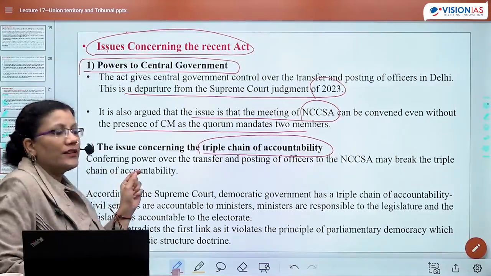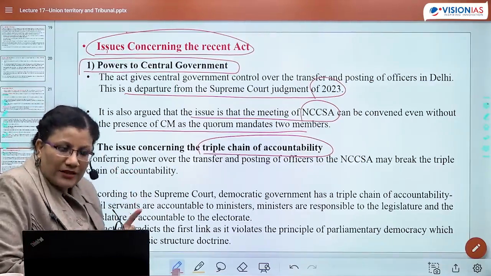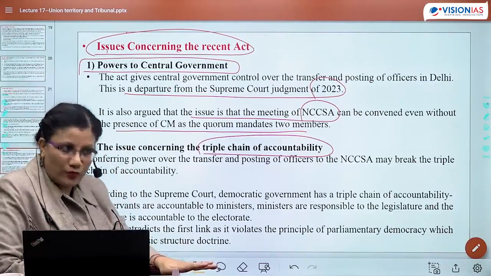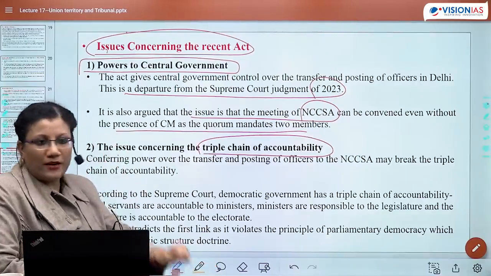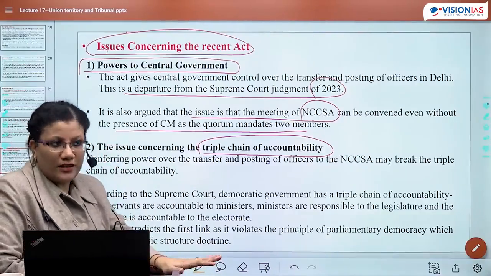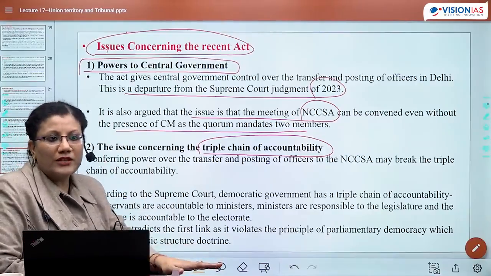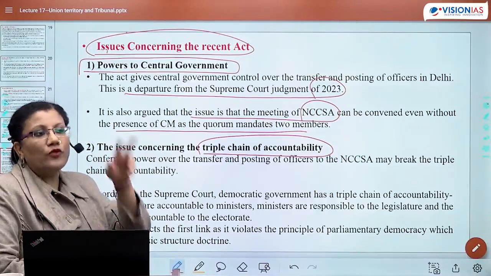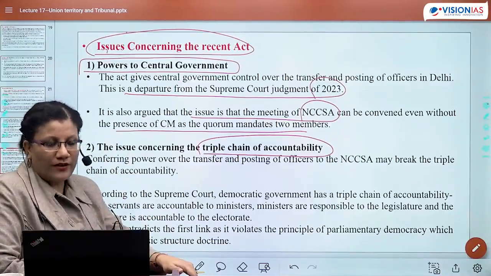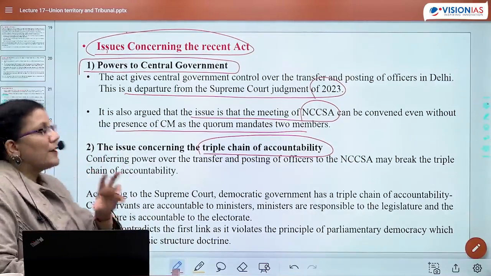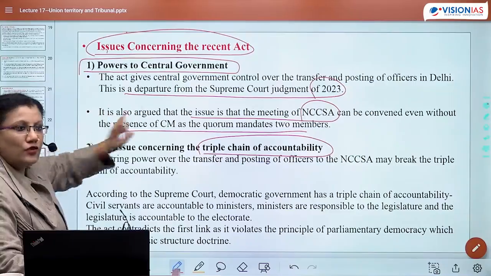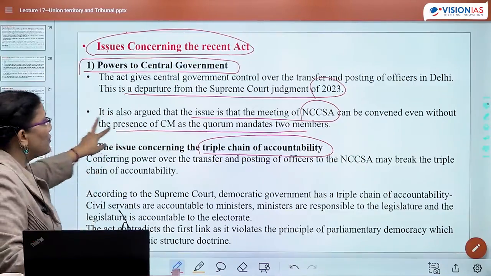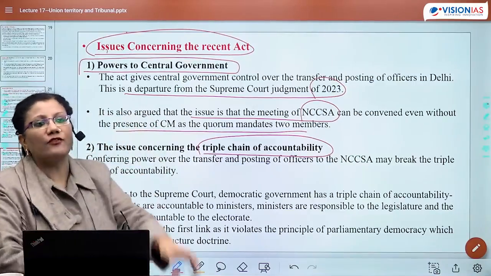The next issue is that this committee, which is being set up for dealing and deciding on cases of transfer and posting, would be a 3-member committee, wherein the CM will be the chairperson, one of course would be the chief secretary, another of course would be the principal secretary, both from the Department of Ministry of Home Affairs. But the issue is that as far as quorum is concerned, 2 members are enough for the quorum. Second, there is no necessity that the CM compulsorily has to be present.